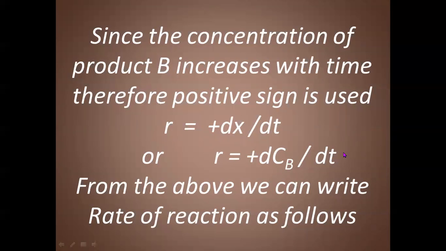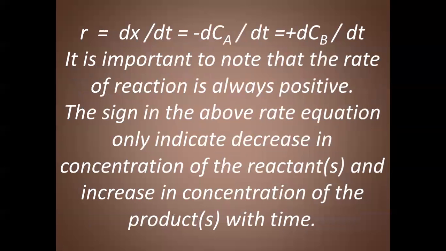From the above, we can write the rate equation as follows. Sometimes we can represent it with respect to A, that is the reactant, and sometimes we can write the rate equation with respect to the product, that is B. So R is equal to dx by dt. In terms of reactants, it is minus dCA by dt. In terms of product, it is plus dCB by dt.